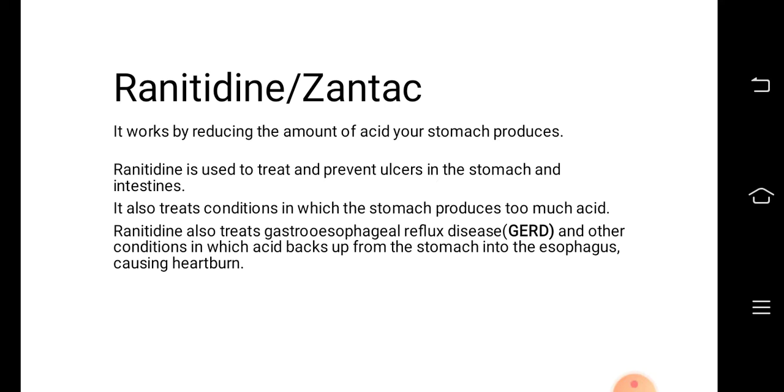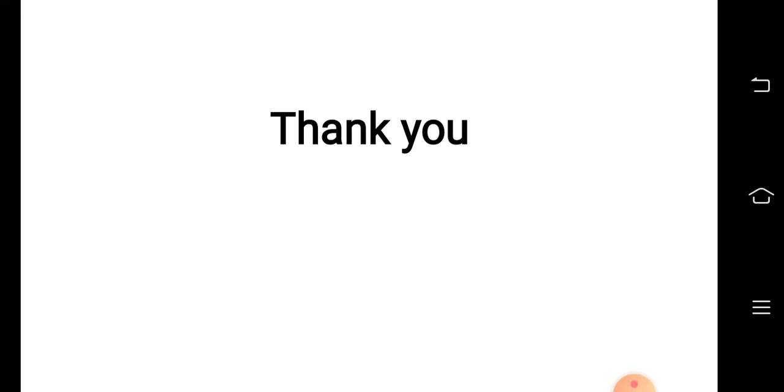Ranitidine or Zantac is the antacid. It works by reducing the amount of acid your stomach produces. Ranitidine is used to treat and prevent ulcers in the stomach and intestines. It also treats conditions in which the stomach produces too much acid. Ranitidine also treats gastroesophageal reflux disease (GERD) and other conditions in which acid backs up from the stomach into the esophagus, causing heartburn. With this, I conclude the medicinal uses of pharmaceutical compounds.